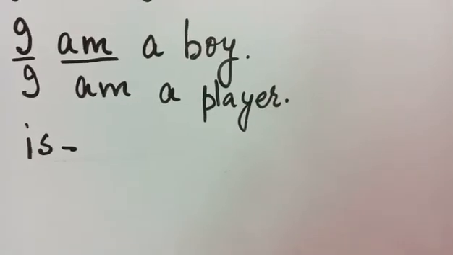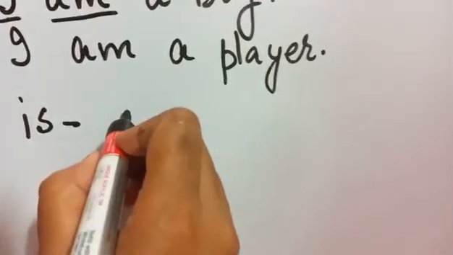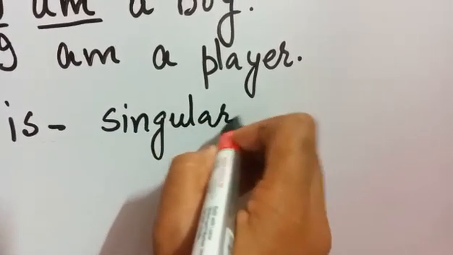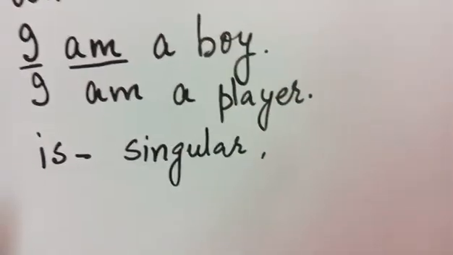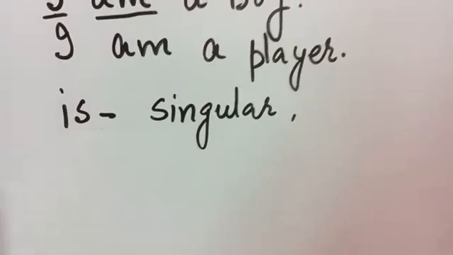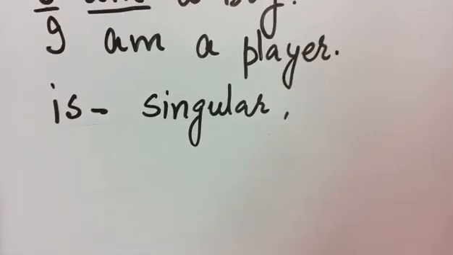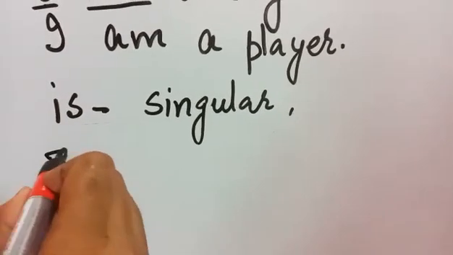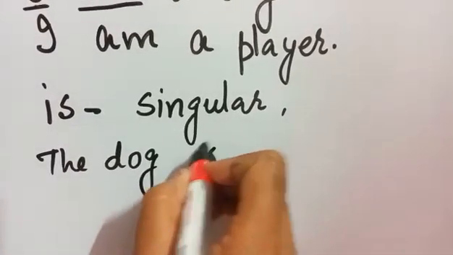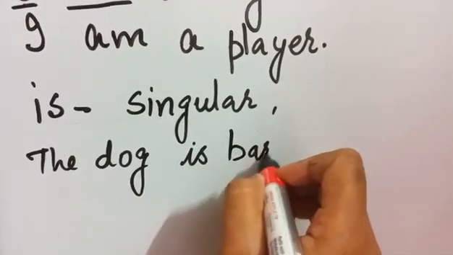Now we always use is with singular number. That is, which is single in number, we use is. Example, the dog is barking.